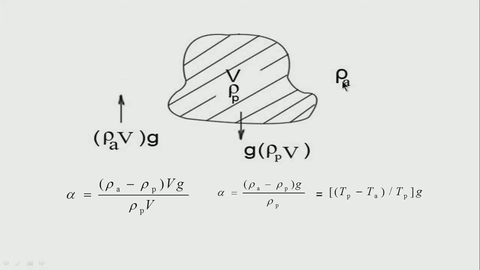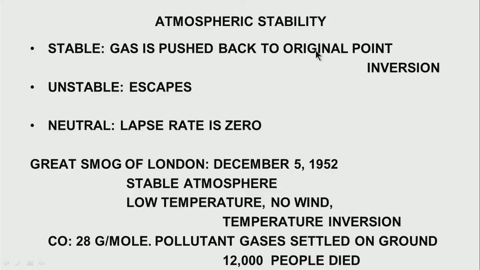Let us take a look at density: when the density of air is greater than the density of this particular parcel of gas, it moves up. Accordingly, when the temperature of the parcel of gas is higher than the temperature of the air, it gets pushed upwards.